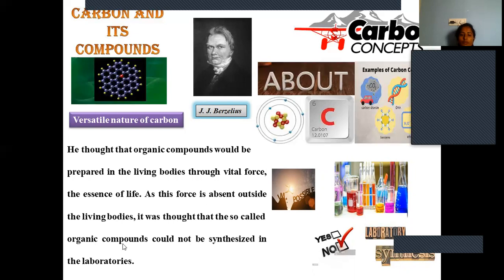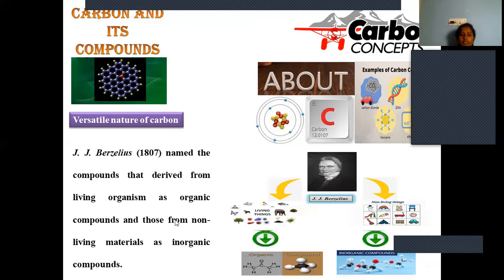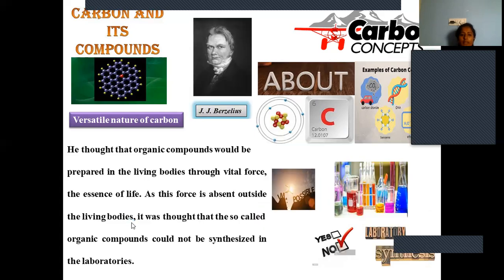What he felt is that all the organic compounds are present in living things only, and that carbon is responsible for all the activities we are doing. If that carbon is not there, it may not be considered organic. He felt organic compounds are only present in living things but cannot be synthesized in the laboratory. So laboratory synthesis is impossible, he felt, in accordance with his own experiments.